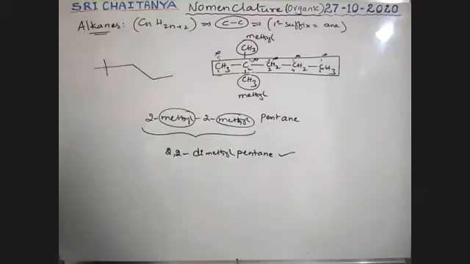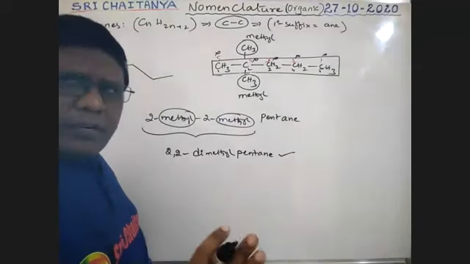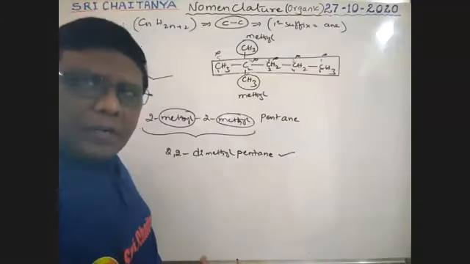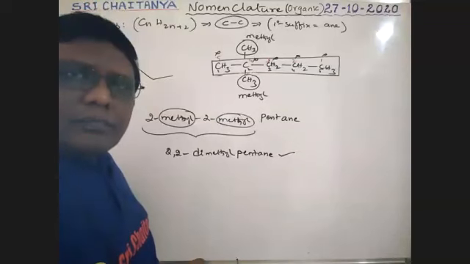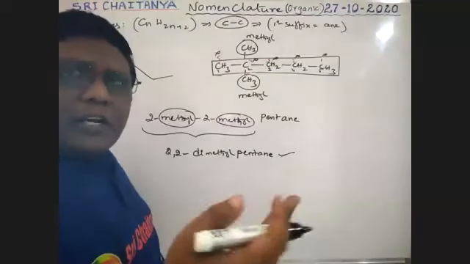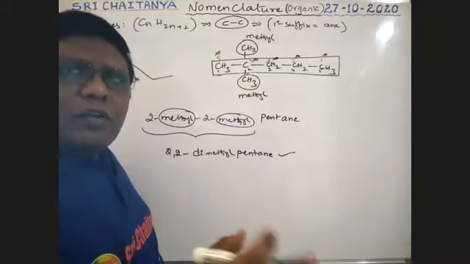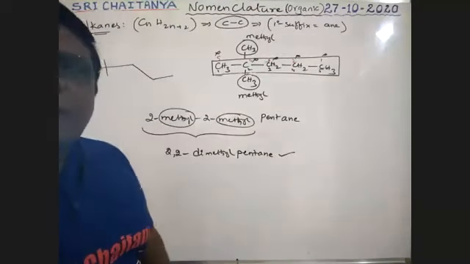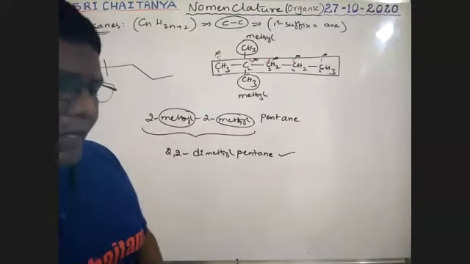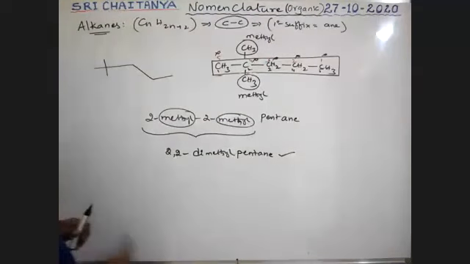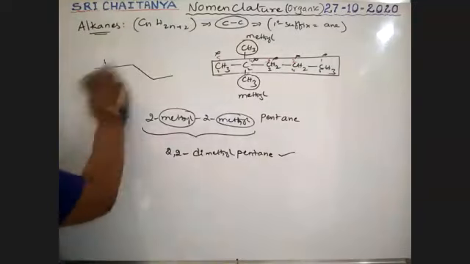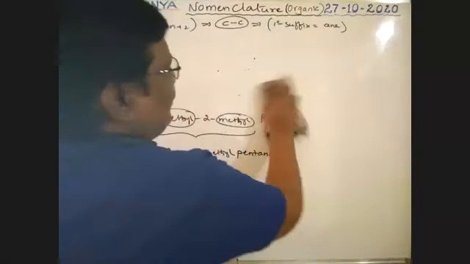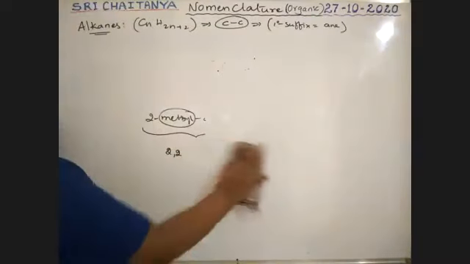Okay, so it is very, very important. Simple: first choose the longest chain. Longest chain means the one that contains the greatest number of carbons, a continuous carbon chain. After that, identify the substituents. You should follow least locants. So the least locant rule I followed. Therefore, the final name is 2,2-dimethylpentane. Now, one more example. Note down all these examples, boys.